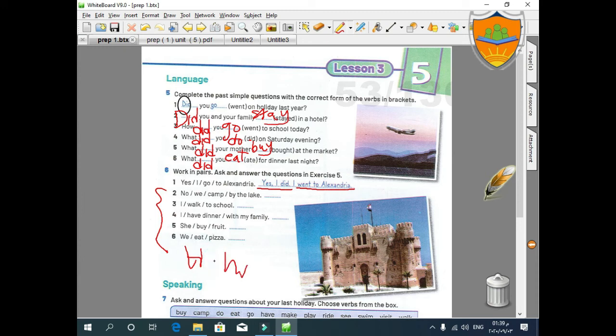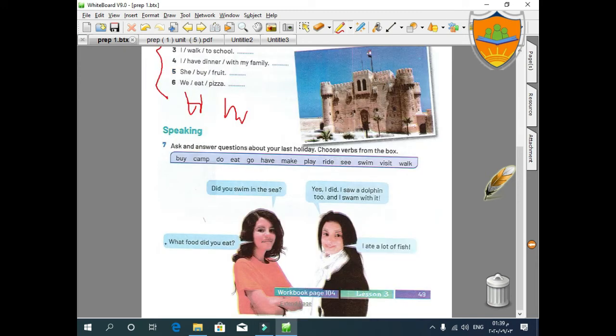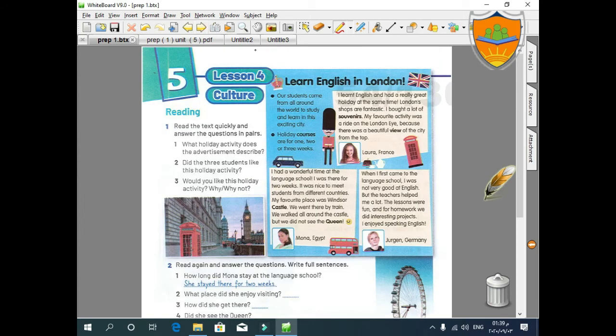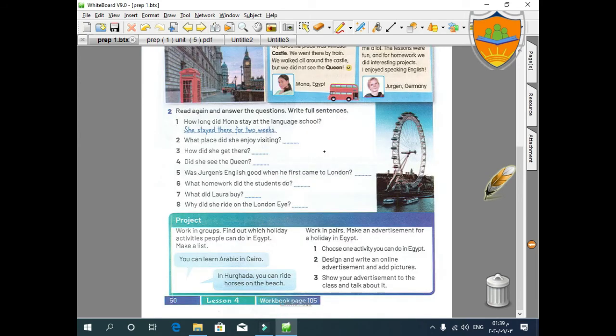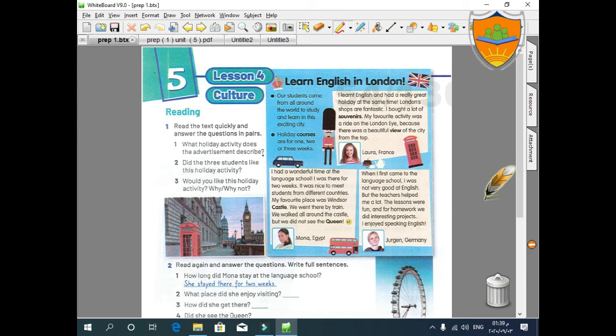Okay, move to page 50. Page 50. Now we have a text. It's about learning English in London. We have to read it.